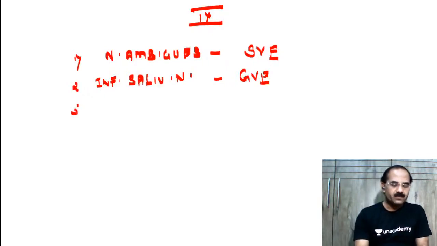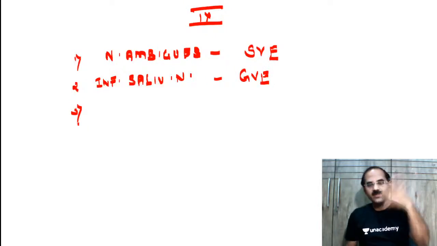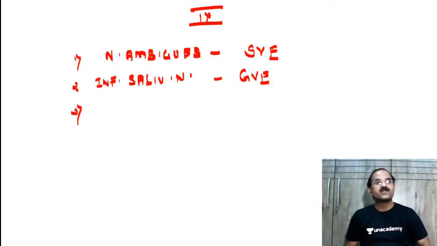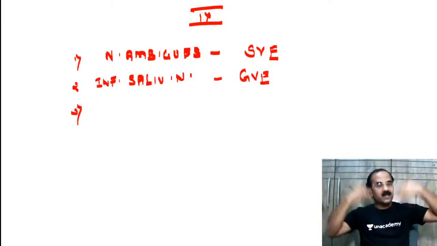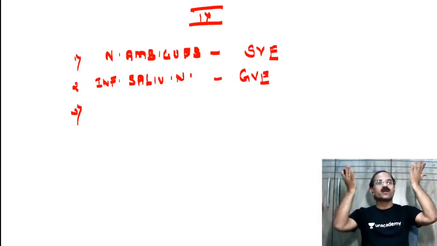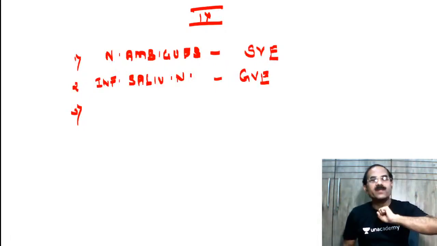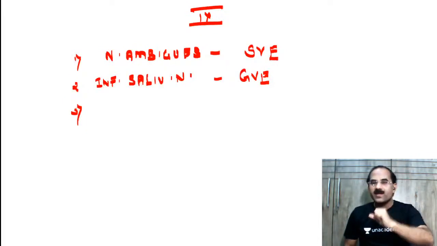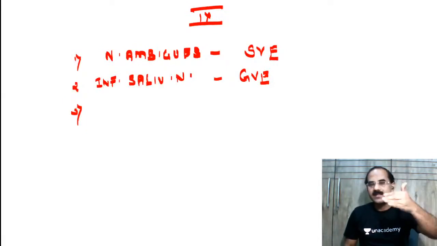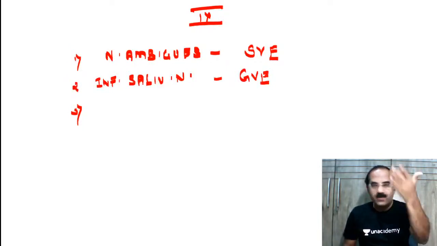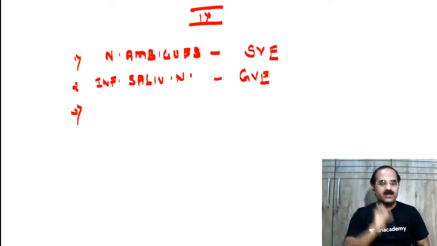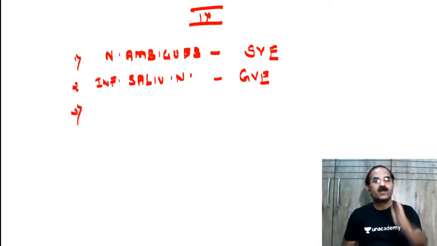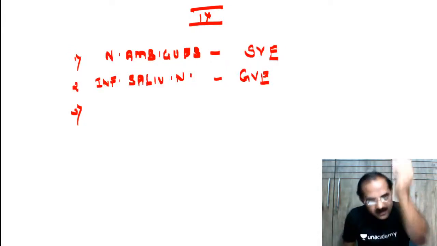Okay, fine. Just one more thing I'll tell you. What else does the glossopharyngeal nerve supply? The glossopharyngeal nerve also supplies the tongue, the posterior 1/3 of the tongue. That means it is carrying sensations from the posterior 1/3 of the tongue. And what is the common nucleus for the tongue? So anterior 2/3, who carries the sensation? Facial nerve. Posterior 1/3, who carries special sensation? Glossopharyngeal nerve. And the posterior most part of the tongue? Vagus. And there's a common nucleus for the 7th, the 9th and the 10th cranial nerve.